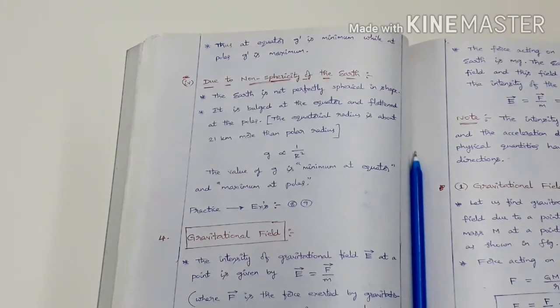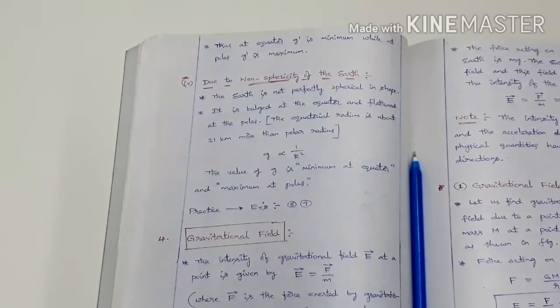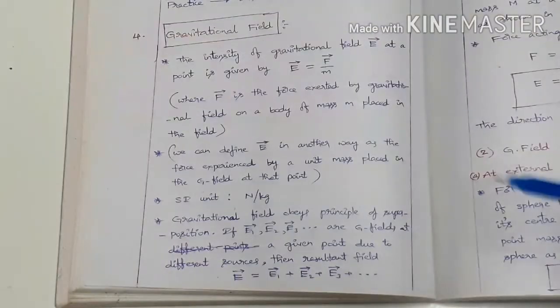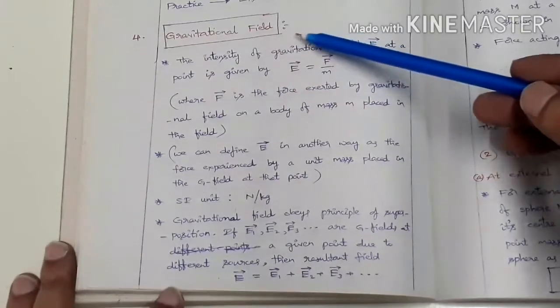So where the radius of the earth is minimum, g will be maximum. The value of g is minimum at the equator and maximum at the poles, because the radius at the equator is larger compared to the radius of the earth from its center to the poles. So the value of g is minimum at the equator and maximum at the poles. So got it? Okay.